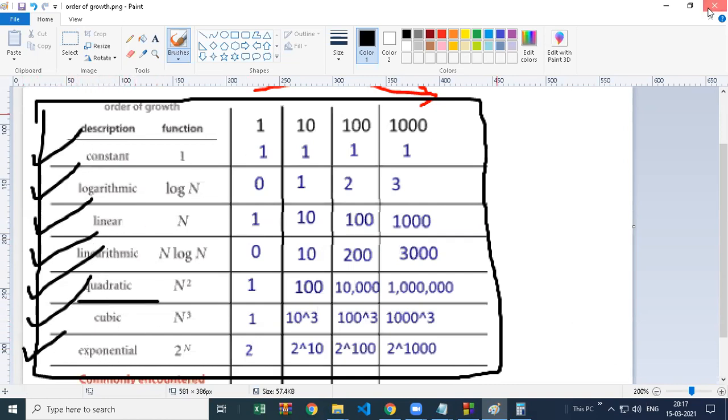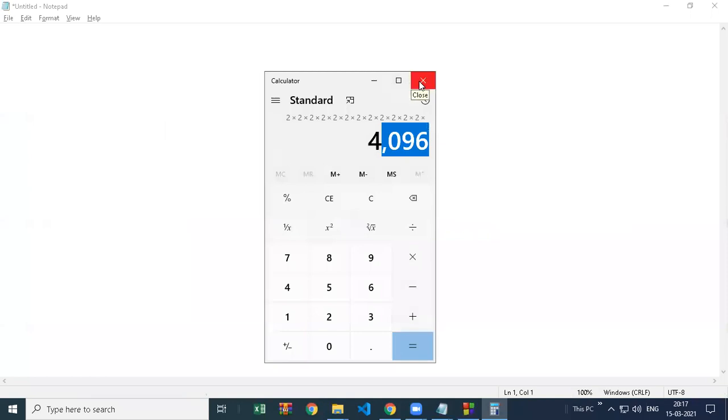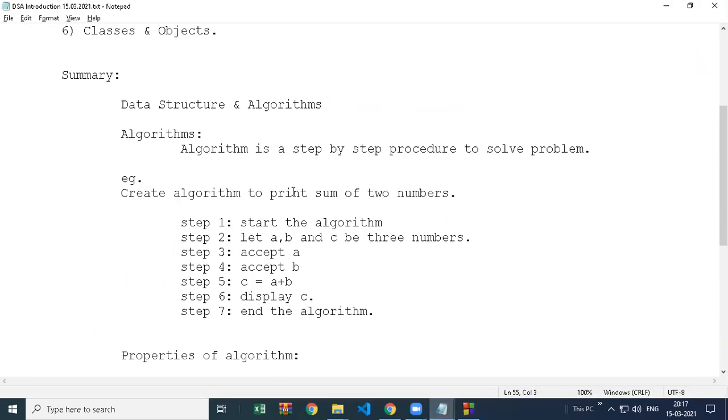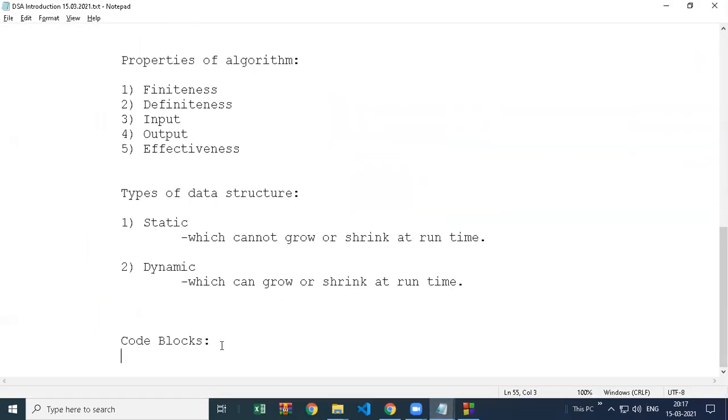How can we do that? This is what we are going to learn in the data structure module. Does anyone have any query or doubt here?